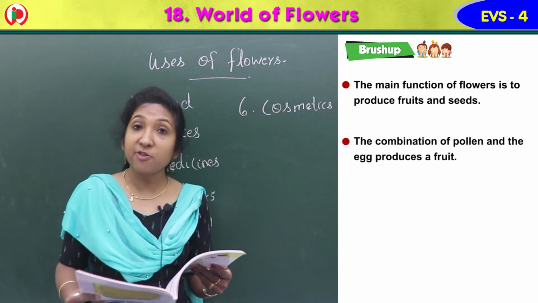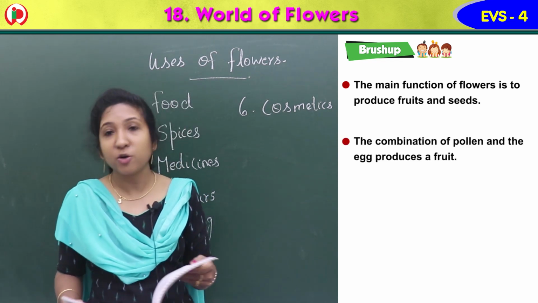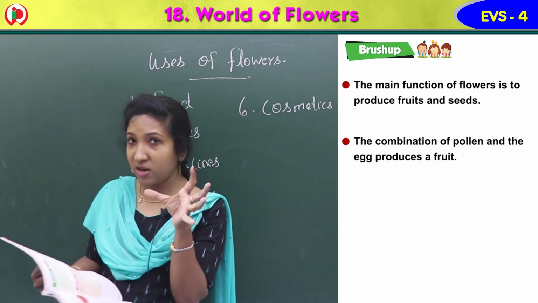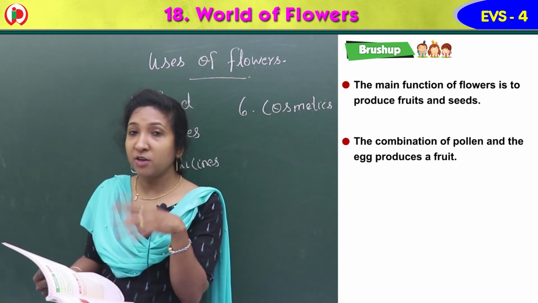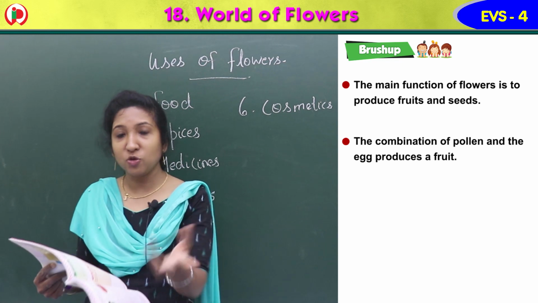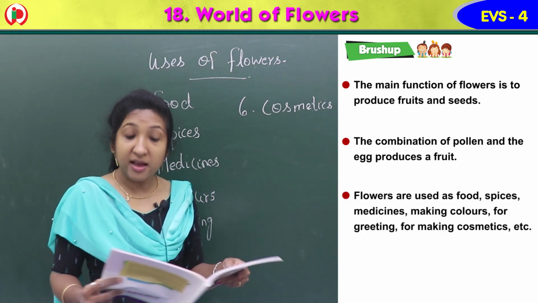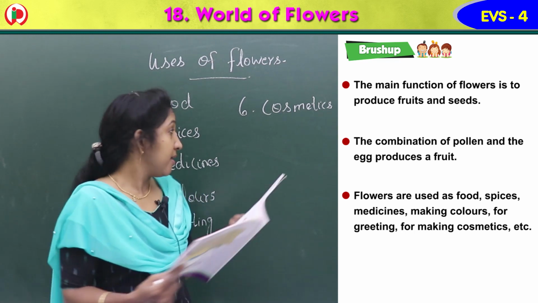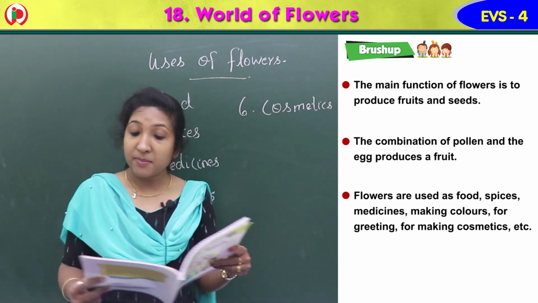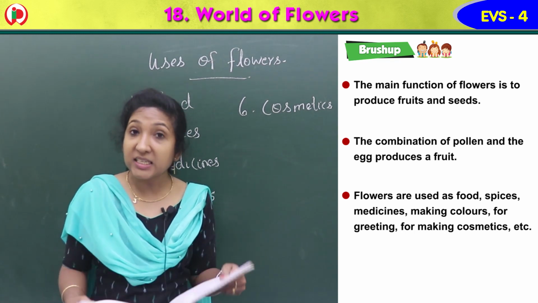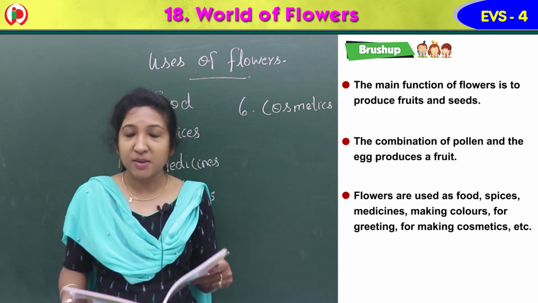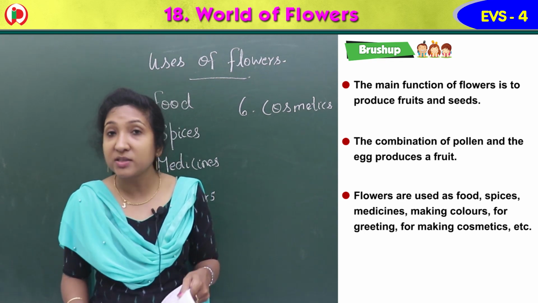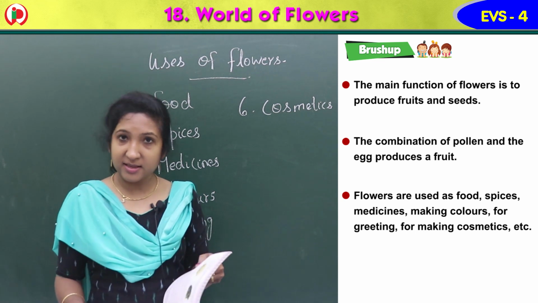The combination of pollen and the egg produces fruit. That is, pollination happens. Then it produces fruit, from fruit seed, then seed to new plant. Flowers are used as food, spices, medicines, making colors, for greeting, for making cosmetics, etc. These are the uses of flowers, isn't it?